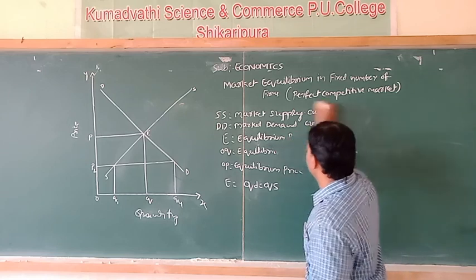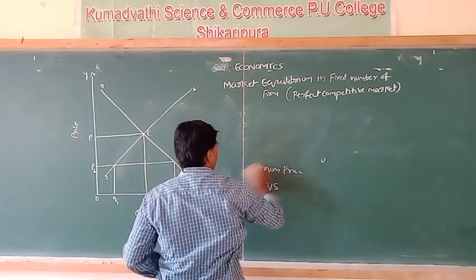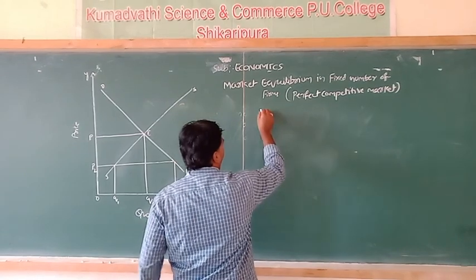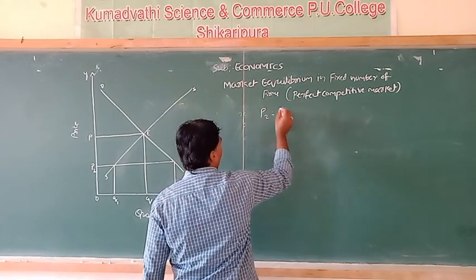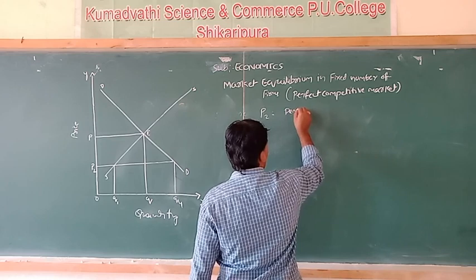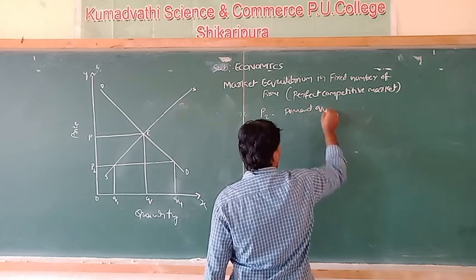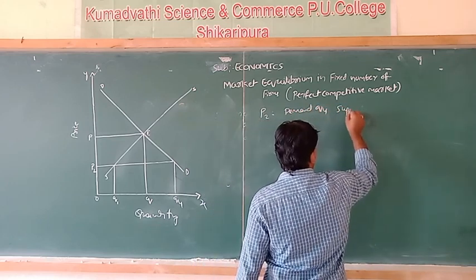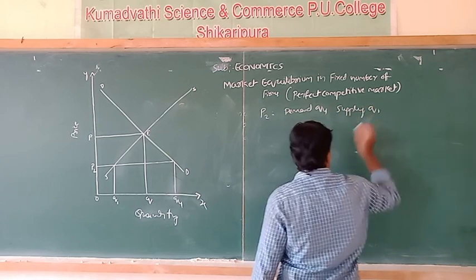Observe here. At price P2, the demand is Q4 and supply is Q1.